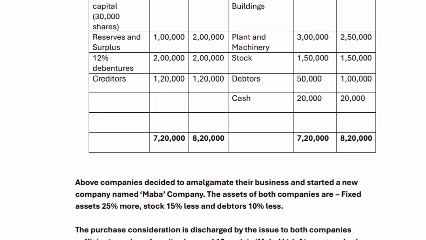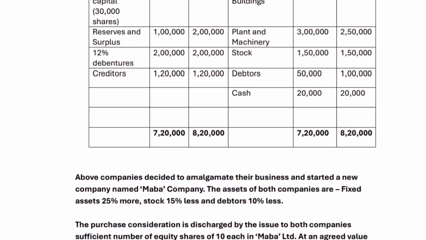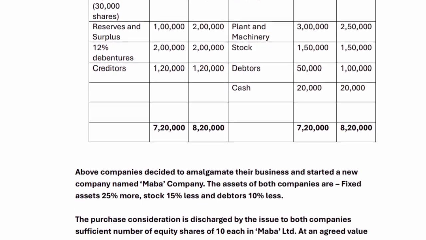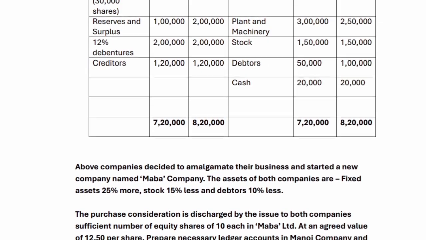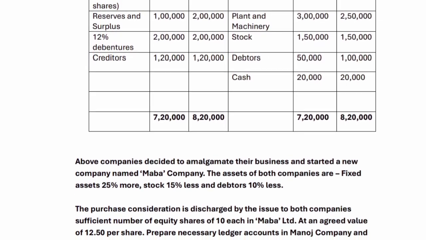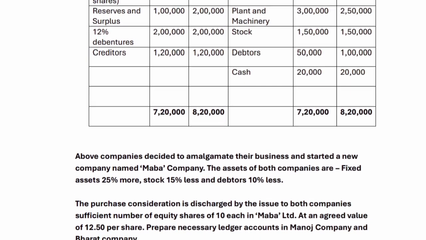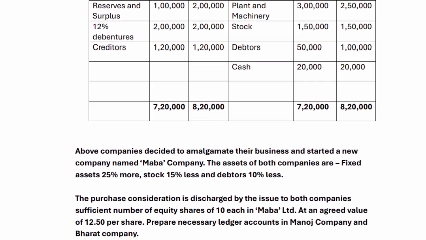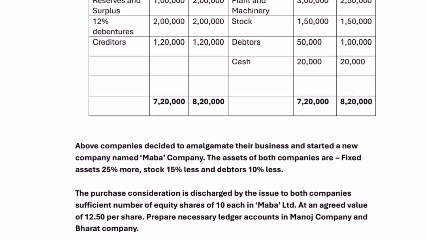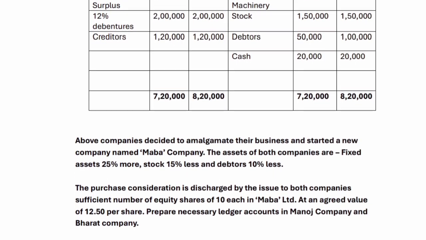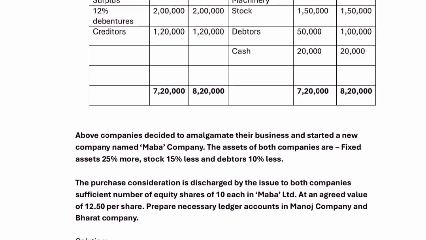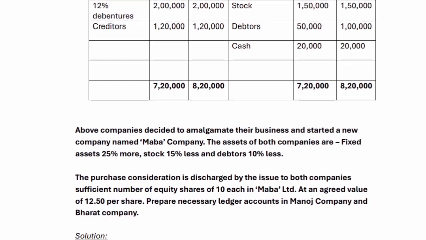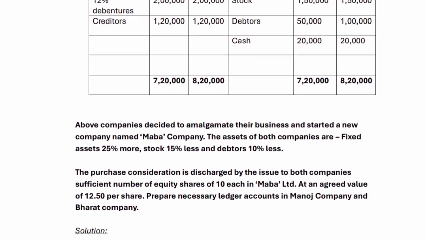Above companies decided to amalgamate their business and started a new company named Maba Company. The assets of both companies: fixed assets 25% more, stock 15% less and debtors 10% less. The purchase consideration is discharged by the issue to both companies of a sufficient number of equity shares of 10 each in Maba Limited at an agreed value of 12.50 per share.